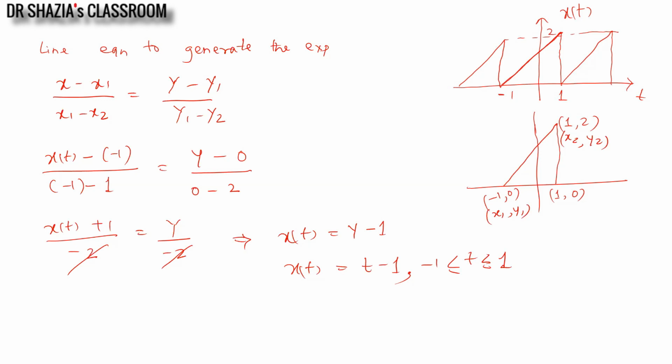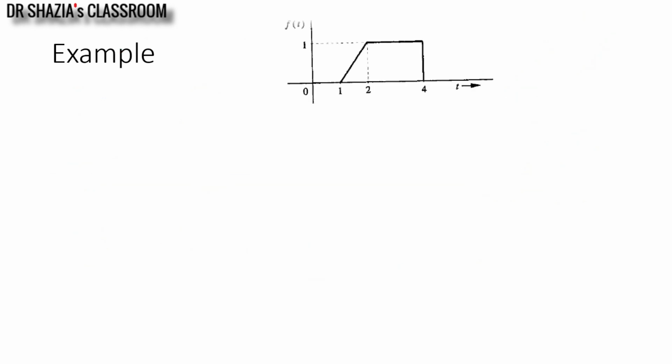Similarly, you can take a triangular wave. In the previous example, I have considered a triangular wave. Hope both ways of writing are understood. Now I will take a last example to explain the concept one more time. Here I have considered a signal f of t as shown. So you have to generate the expression for this particular waveform or signal.